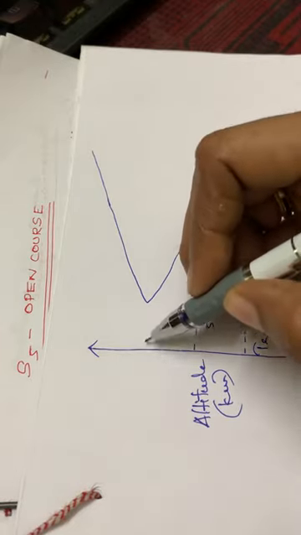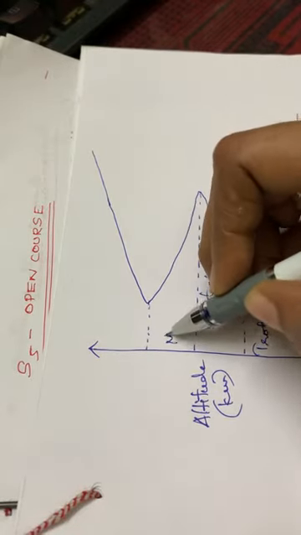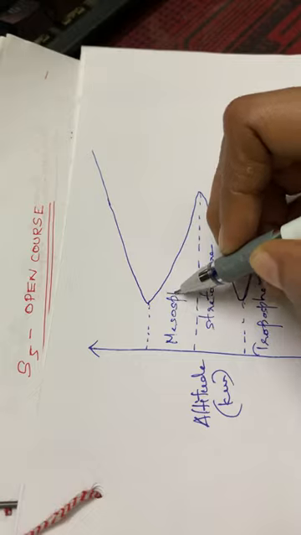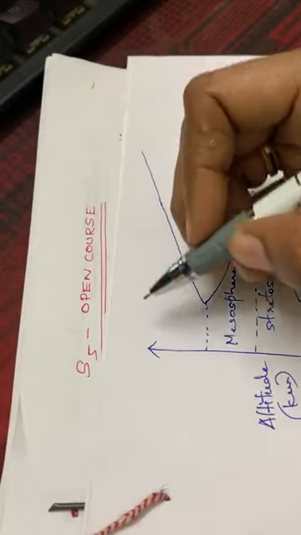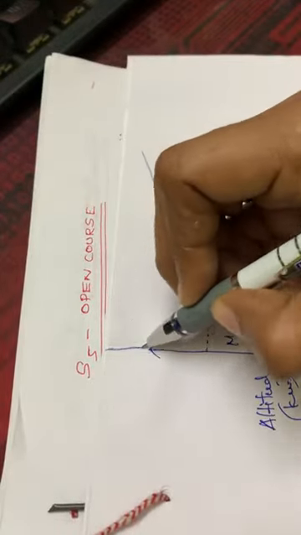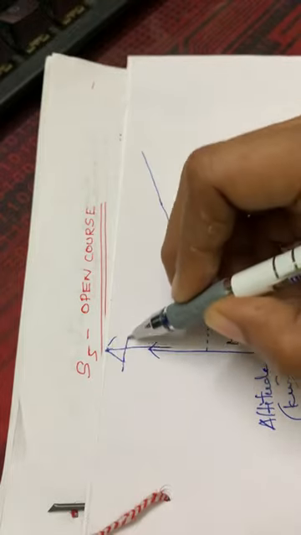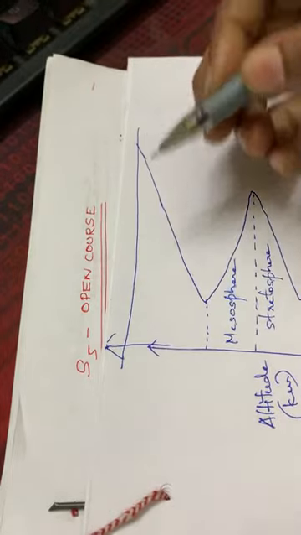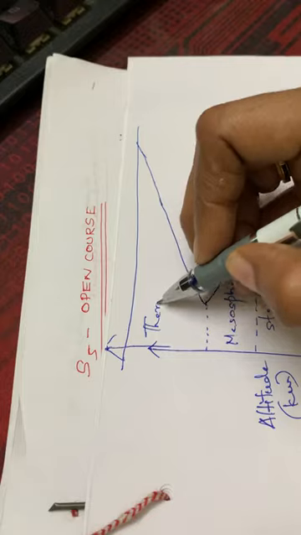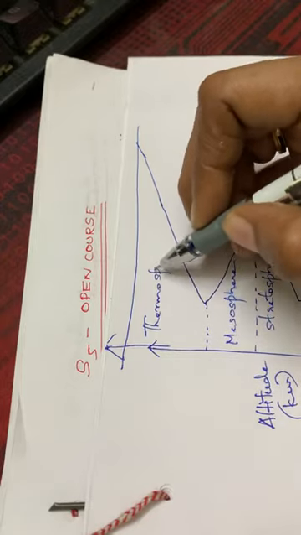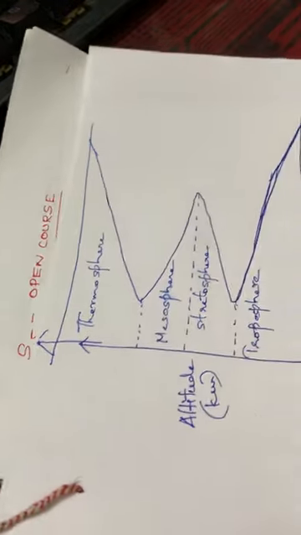Then comes this area, up to this comes the mesosphere. Then this part, I'm extending up to this, and this part comes the thermosphere. Okay, so these are the 4 regions.